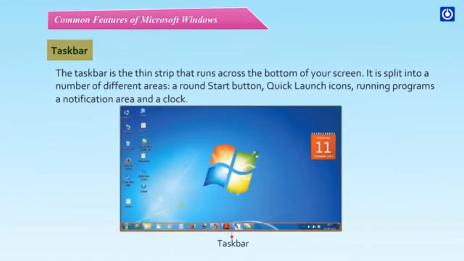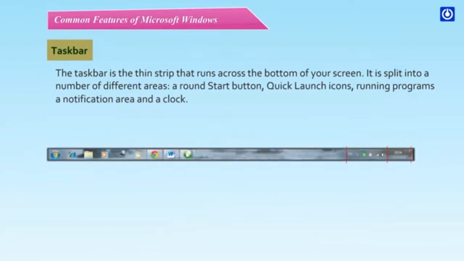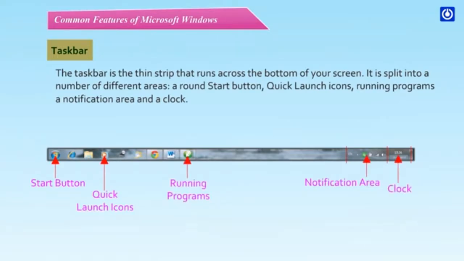Taskbar. The taskbar is the thin strip that runs across the bottom of your screen. It is split into a number of different areas: a round start button, quick launch icons, running programs, a notification area, and a clock.